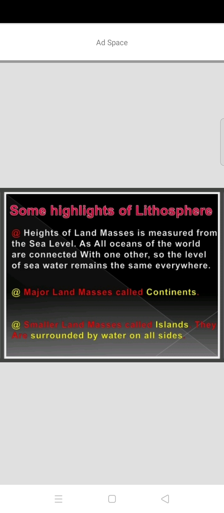Great Britain is one of the islands, and Australia is also an island. In India we can see the Andaman Nicobar Islands and Lakshadweep. These are the islands which we can see in the Indian subcontinent.